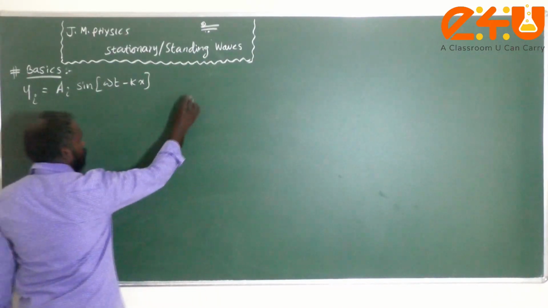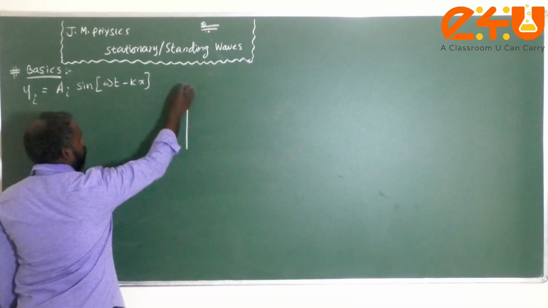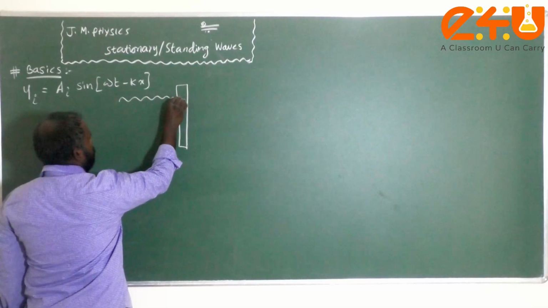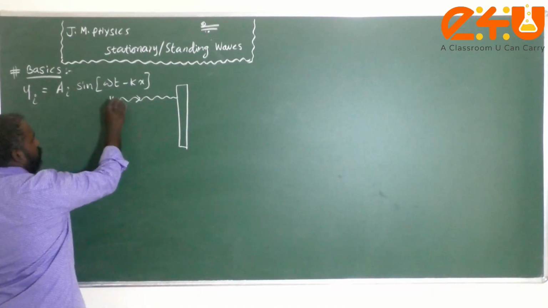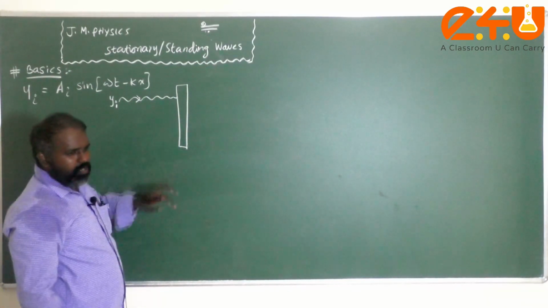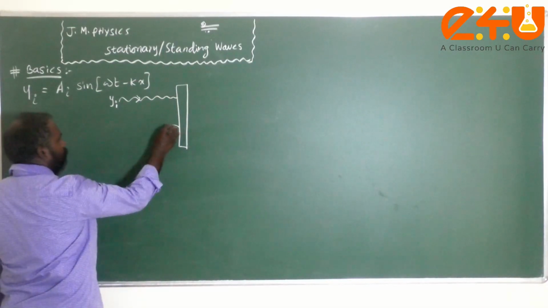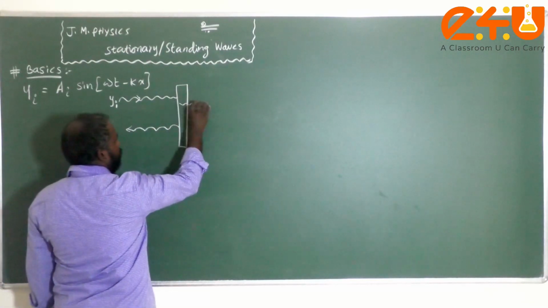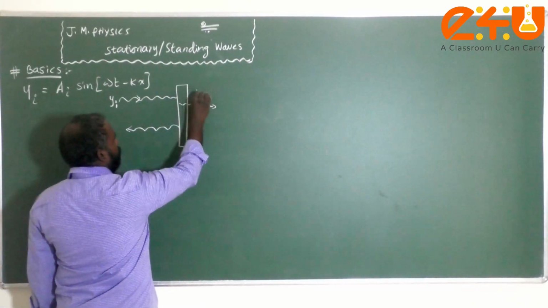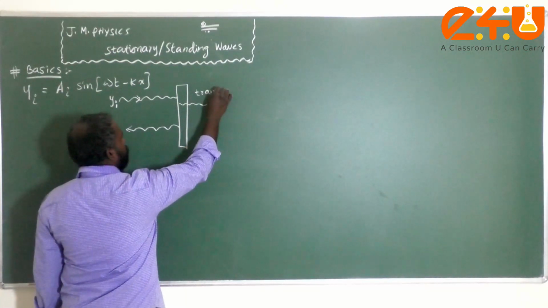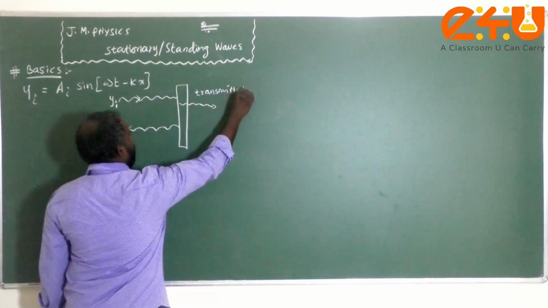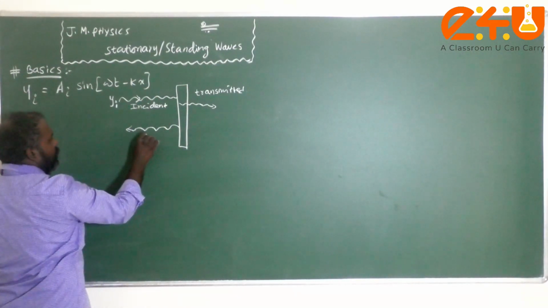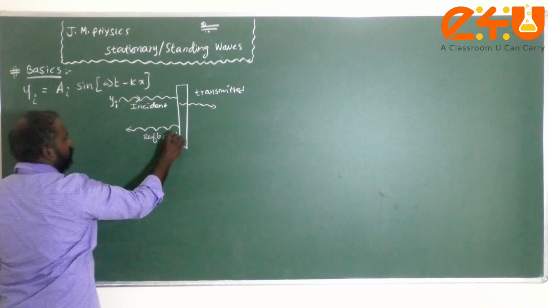Now please see that this is the surface, and this is the incident wave, y incident. There are two possibilities here. Some part of the wave may get reflected and some part of the wave may get penetrated. This wave is called the transmitted wave, and this is the incident wave, and this is the reflected wave.